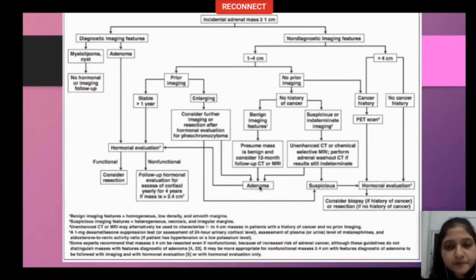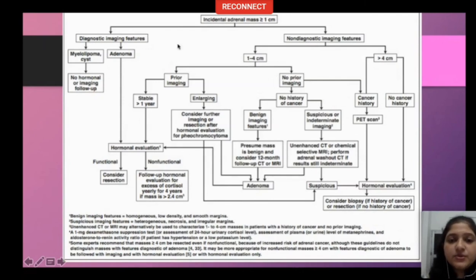multidisciplinary team. But if there is no prior imaging available, no history of cancer, and benign features, presume that the mass is benign and consider follow-up. But if it has suspicious features, again, you have to do adrenal protocol CT, MRI, washout characteristics, and if it is found to be suspicious, do a hormonal evaluation and consider resection.